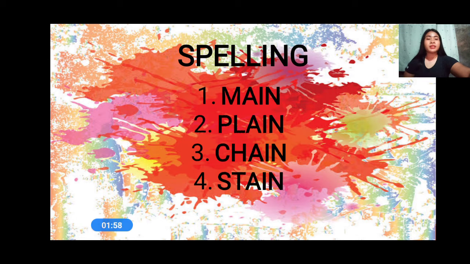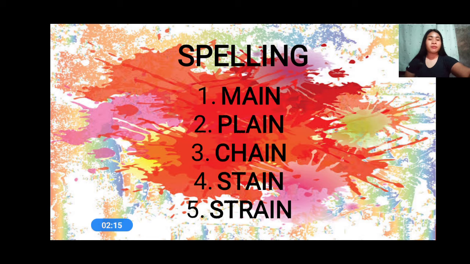Number four, stain. Spell the word stain. S-T-A-I-N, stain. And number five, strain. Okay, spell the word strain. S-T-R-A-I-N. So those are the spelling of the words.